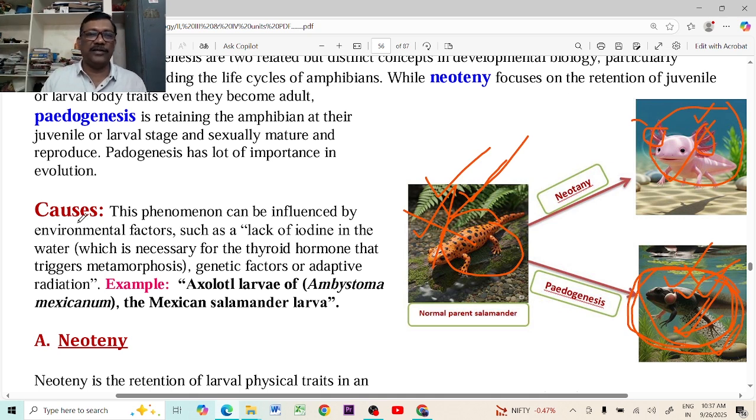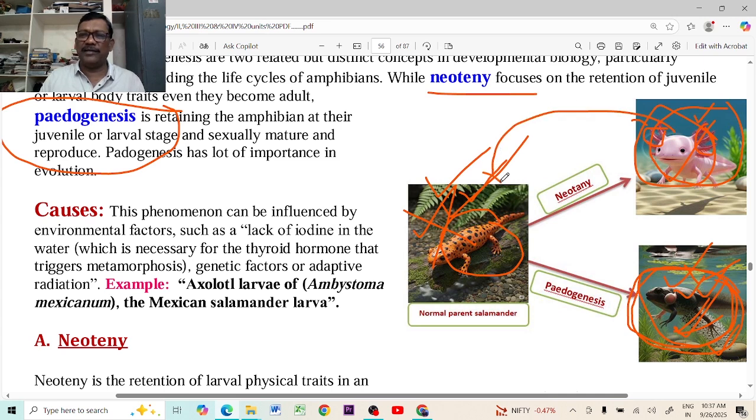So paedogenesis is very important, because neoteny is not as important. Although the animal resembles some larval characters, retaining some larval character, it is giving birth to the adult organism which looks like its parents. But the cause for neoteny and paedogenesis is an amazing thing: it is due to the lack of thyroid hormone in their body. During the larval stage, thyroid hormone is very important for metamorphosis.